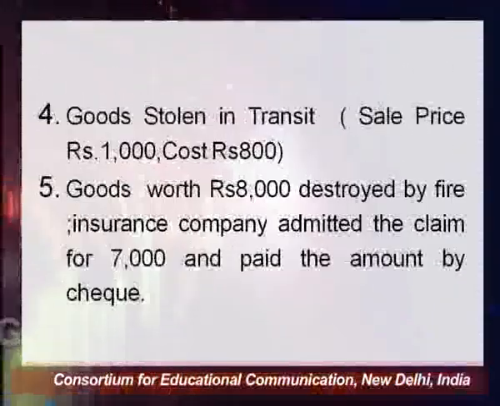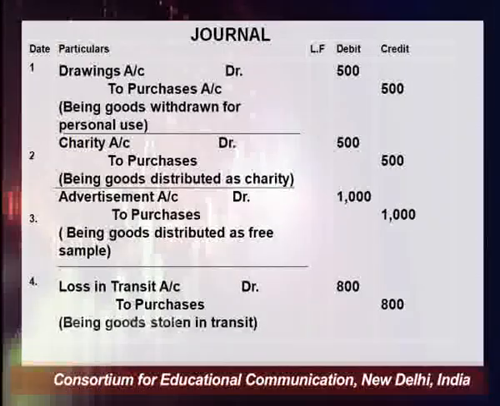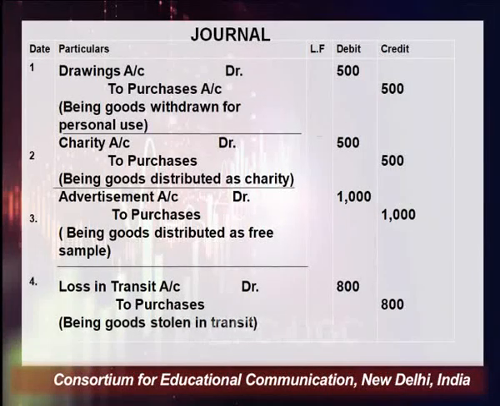The next transaction is goods lost and stolen in transit, and the selling price is given as rupees 1000 and the cost price is given as 800. Goods stolen in transit. So this is a loss for the business. If goods are stolen in transit and this is a loss for the business, all losses are to be debited according to the nominal account rule. And according to that rule, in the fourth general entry we have shown loss in transit account debit worth rupees 800, and we have credited this purchases worth rupees 800.